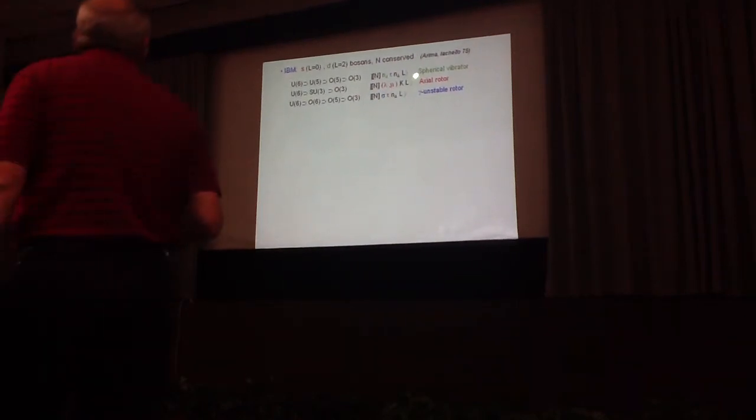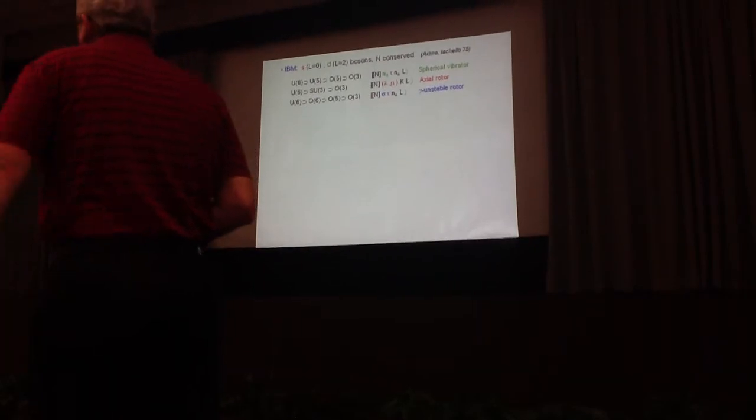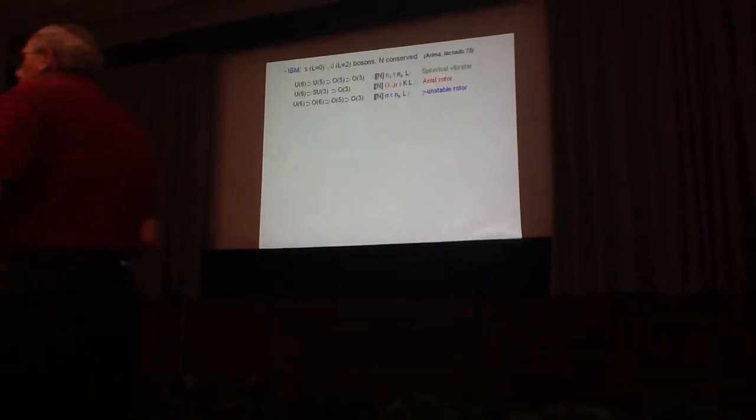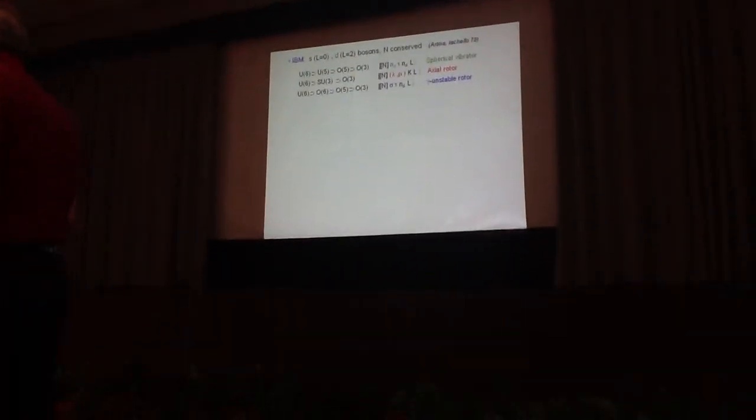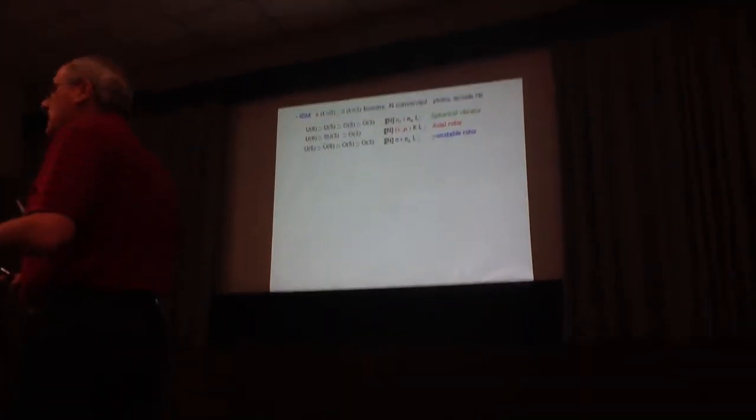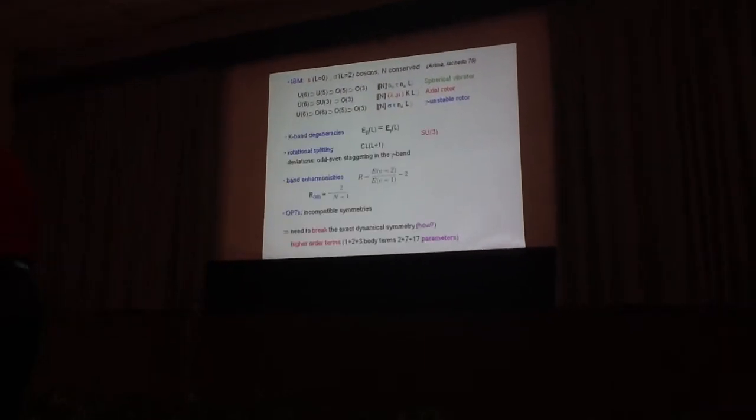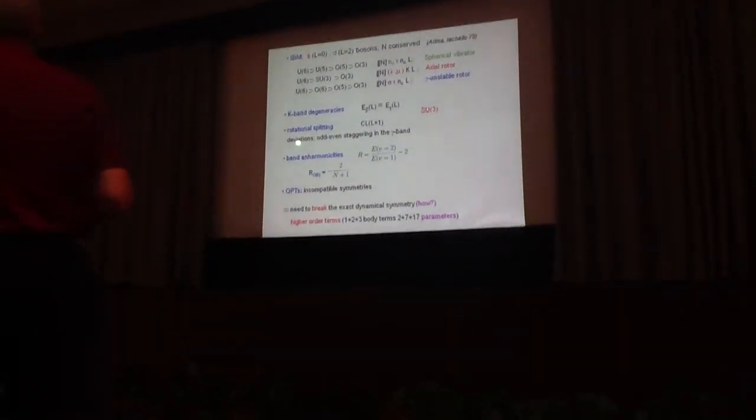Bose model with those three dynamical symmetries, they are not always obeyed by the realistic spectrum. And many nuclei are sort of in between those limits. And so there are many things which need to be corrected.